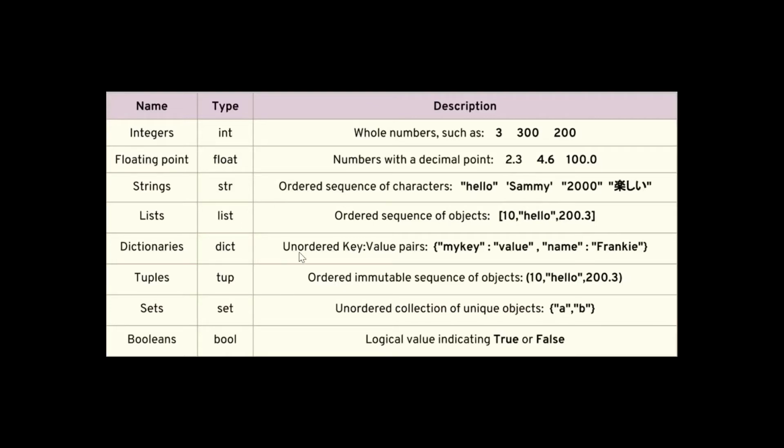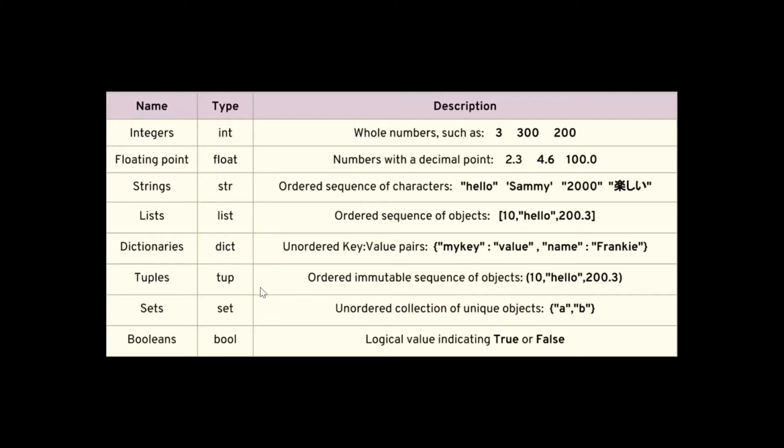After that we have dictionaries. Dictionaries are unordered, that have one key and one value, and they both are paired. For example, my key has some value and some name is related to Frankie. So whenever you will call my key, it will show its value. Whenever you will call name, it will show Frankie. So there is some relation between two things, two entities. So that is unordered relationship, and that comes under dictionaries.